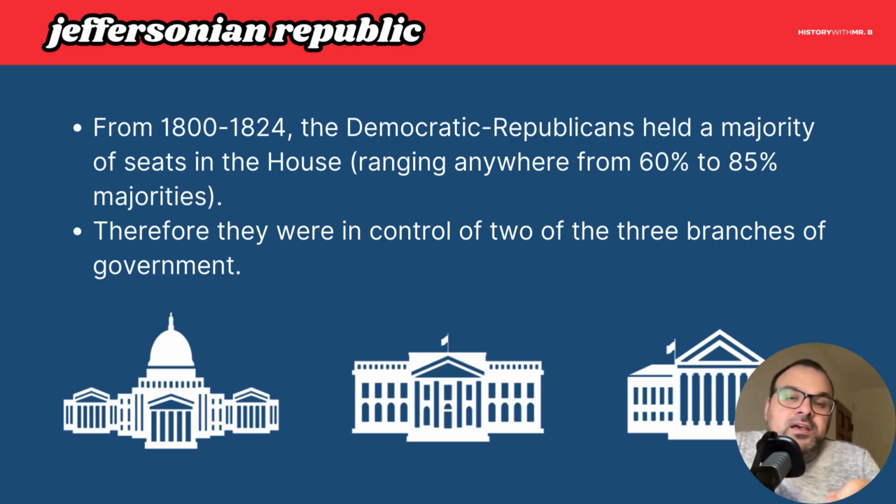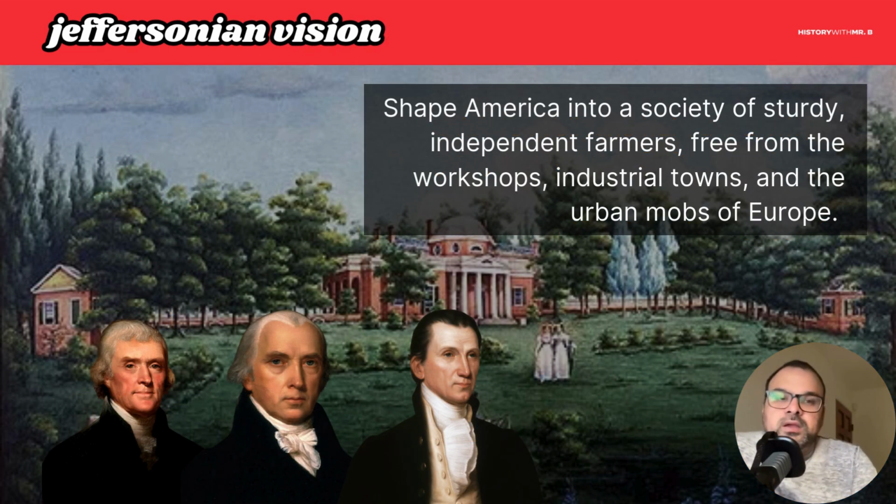They're in control of the legislative branch with Congress. They have majorities in the House and the Senate, and they are also in control of the White House, the executive branch, the presidency, right? With Jefferson, with Monroe and Madison. They're all in control there for this 24-year period. It is a huge chunk of American history. The judicial branch is still somewhat controlled by the Federalists, and we'll talk a little bit more about that as we go. So, what is the vision for the Jeffersonian Republic?